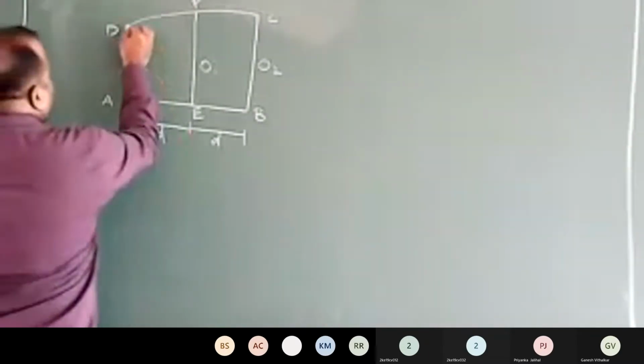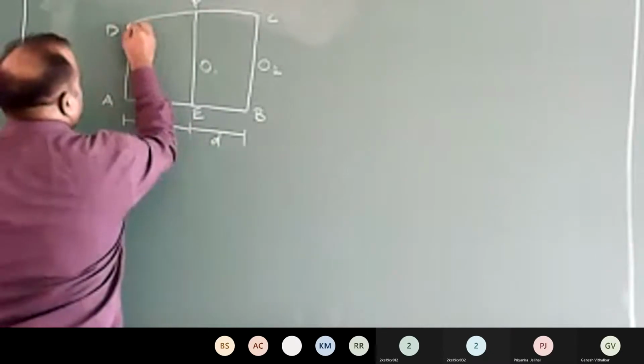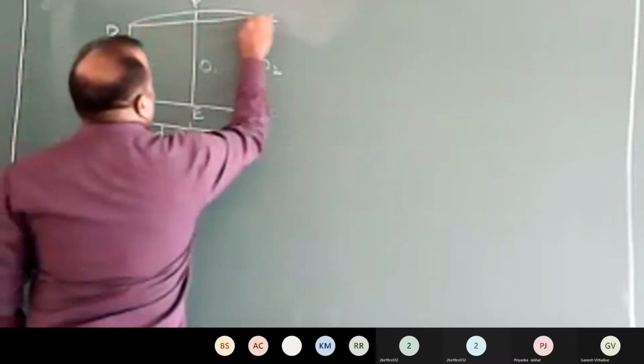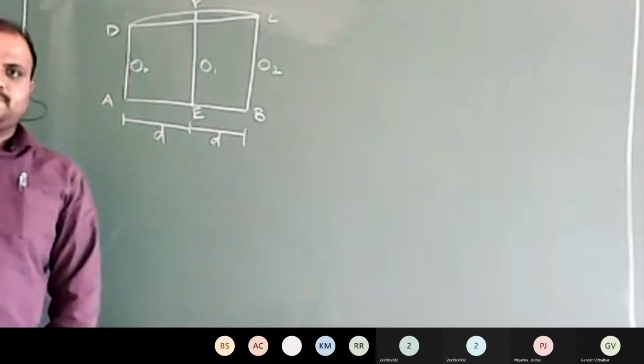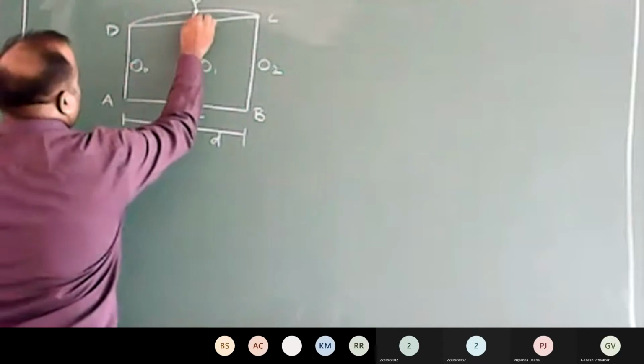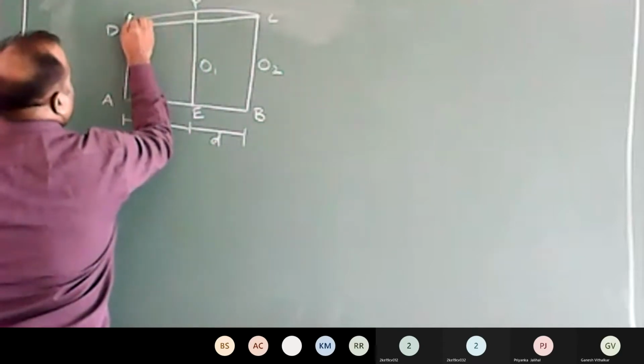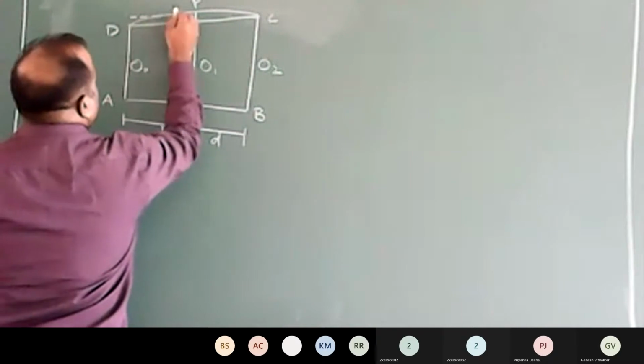If you're done with the sketch, I'll go with the construction procedure. We need some construction procedure to calculate the area. What we do here is, I'm joining the points B and C with a straight line. That's the first thing. Join D and C with a straight line. Next, draw a line parallel to DC at F. It happens something like this.